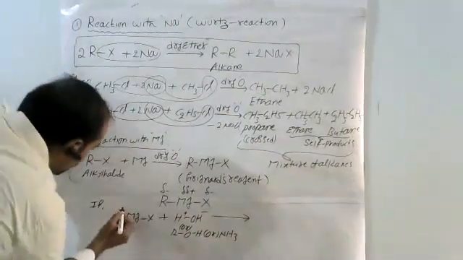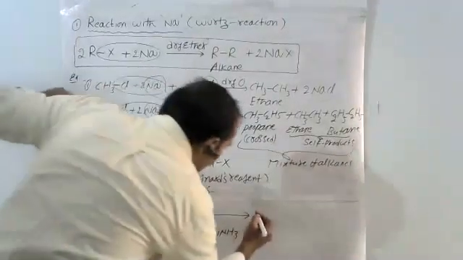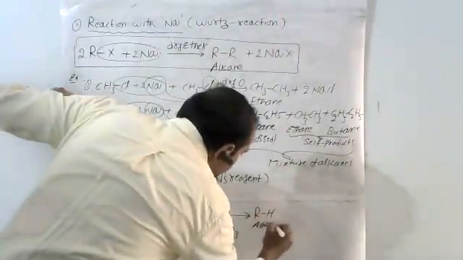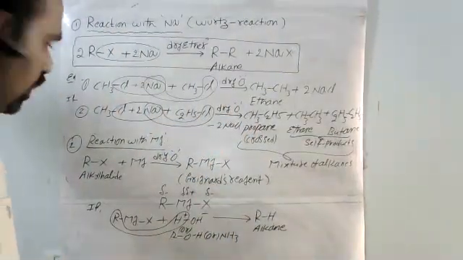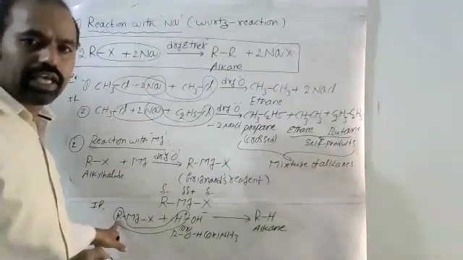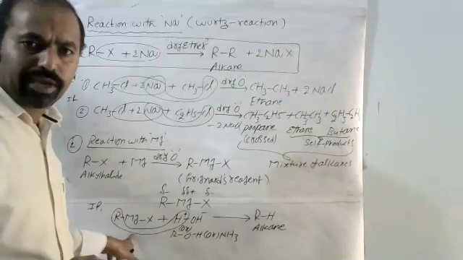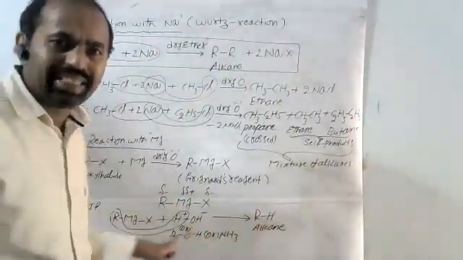Very simple. Here R combines with the H. We get RH. It is nothing but alkane. If we take Grignard's reagent, methyl magnesium chloride, we get methane. Ethyl magnesium chloride, we get ethane.